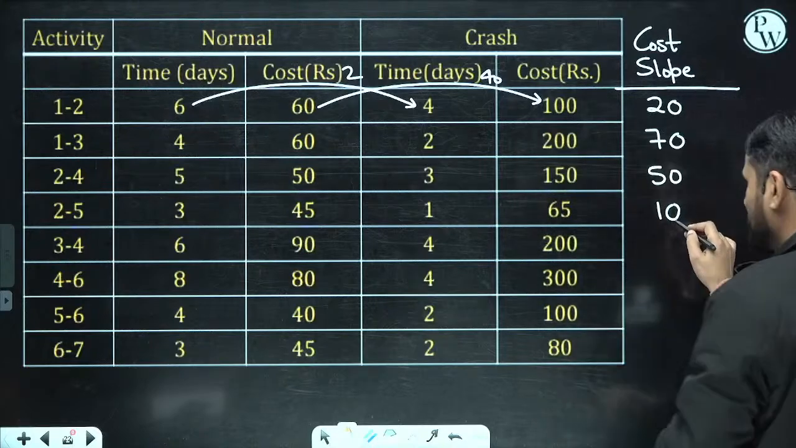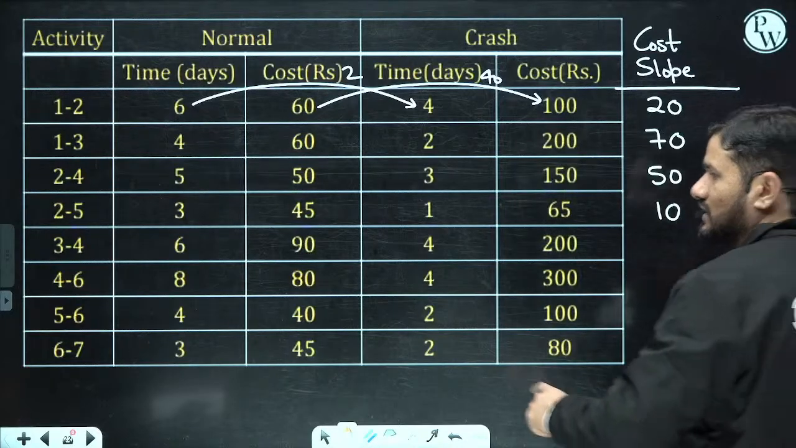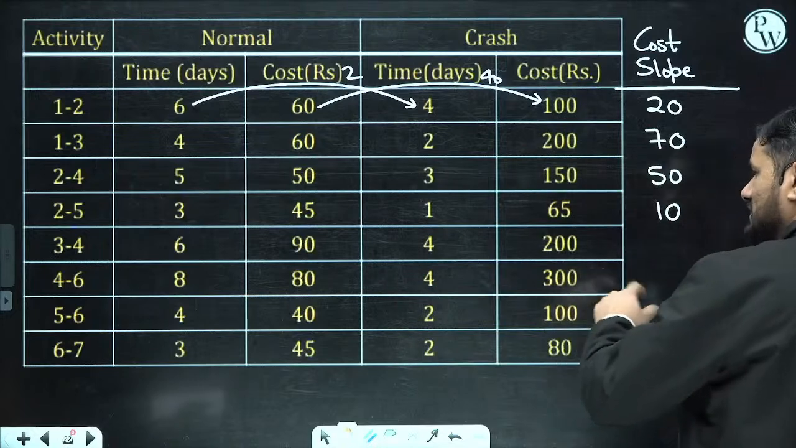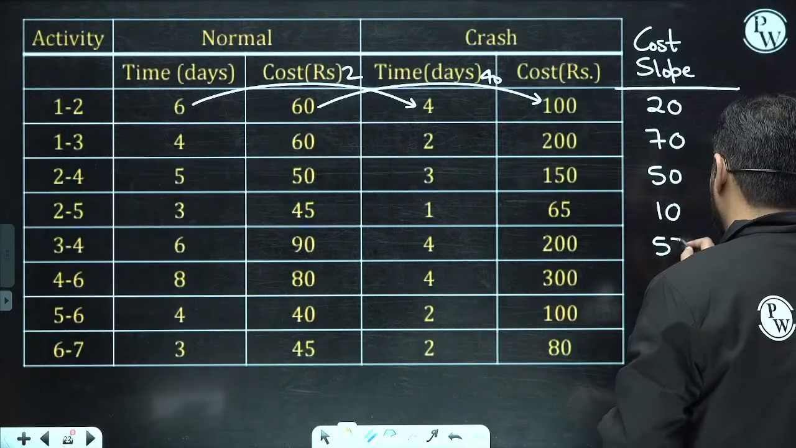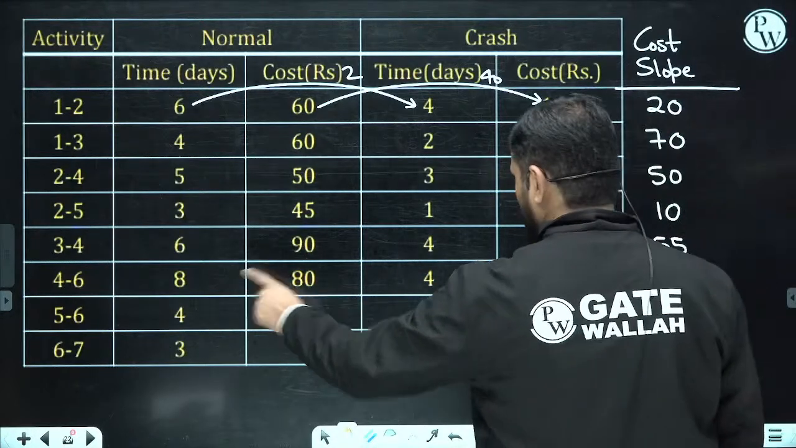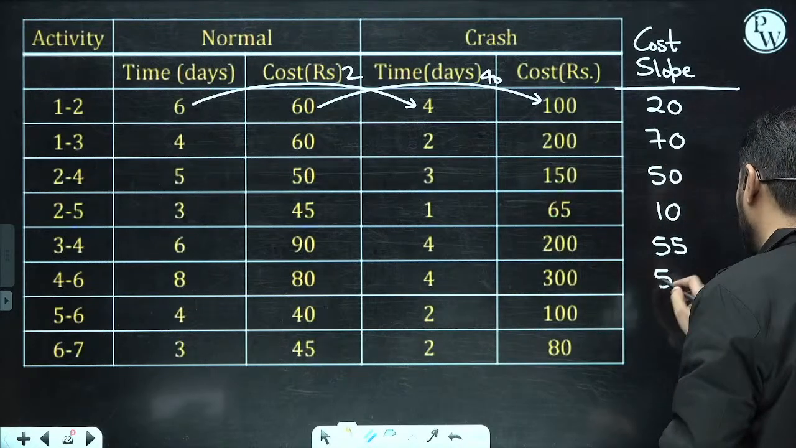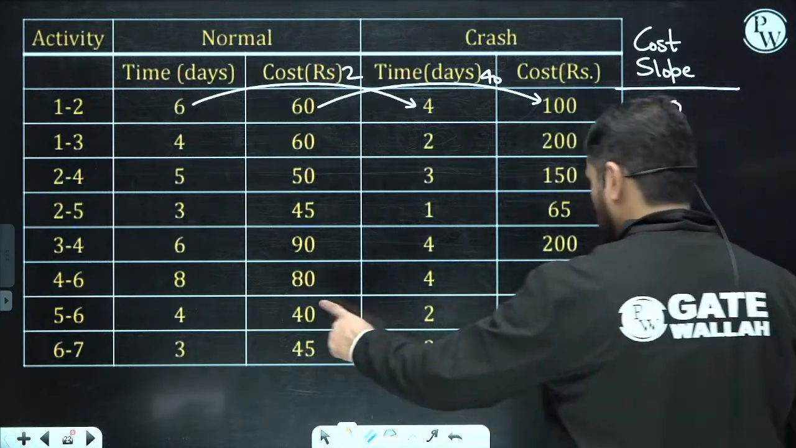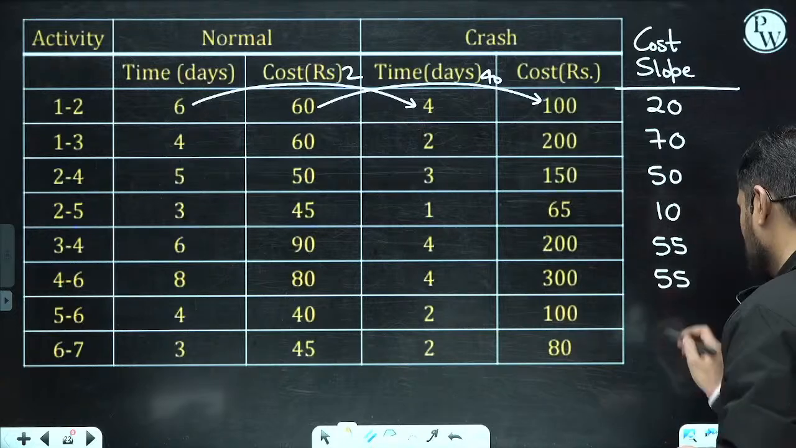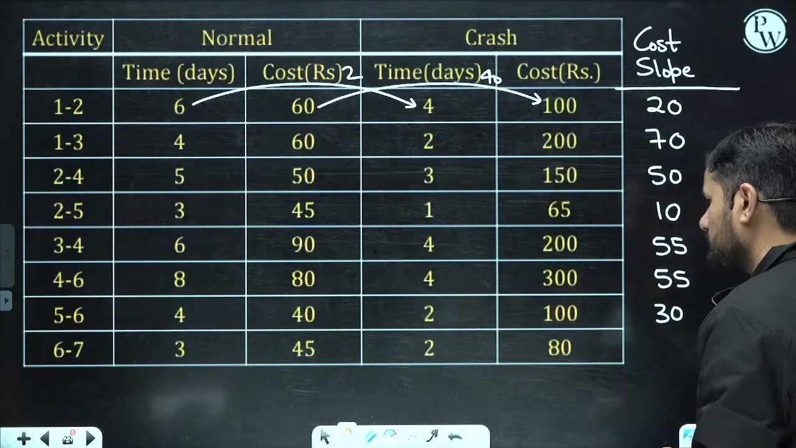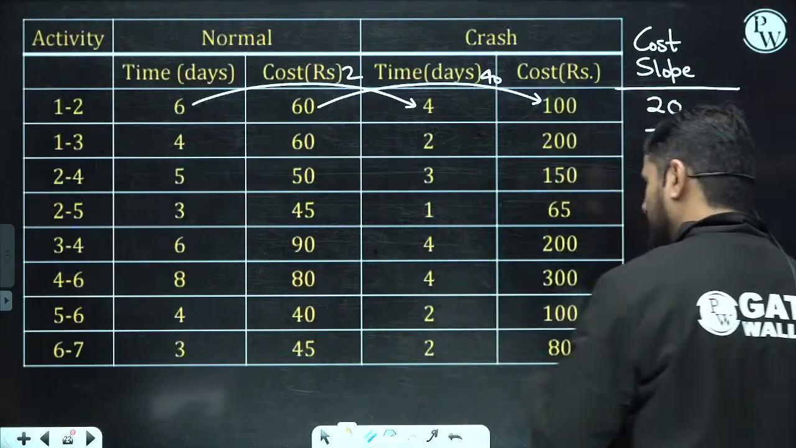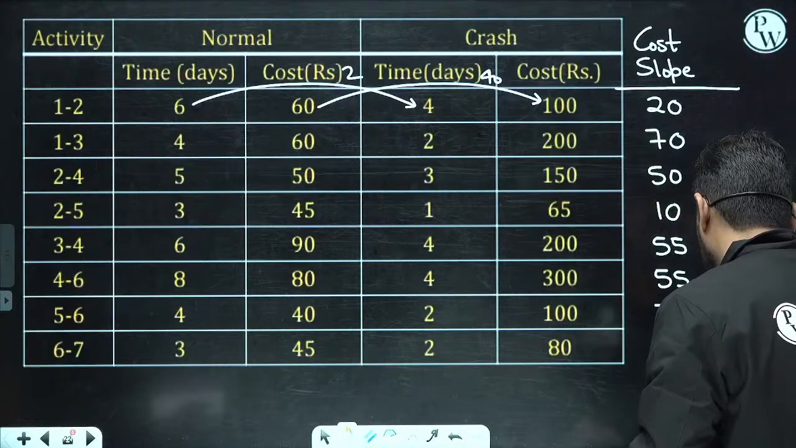Let's say 3 and 1, 2 days, 10 rupees. Oh, I am very happy to see this 10 rupees. This is 2 days and 110 rupees, so 55. This is 4 days, and this is again 55. This is 2 days, 30 rupees. And 1 day, and this is 35 rupees.